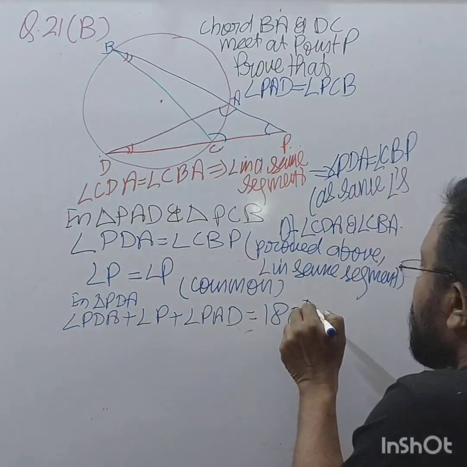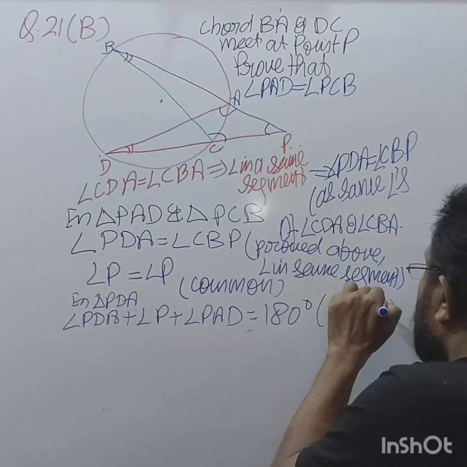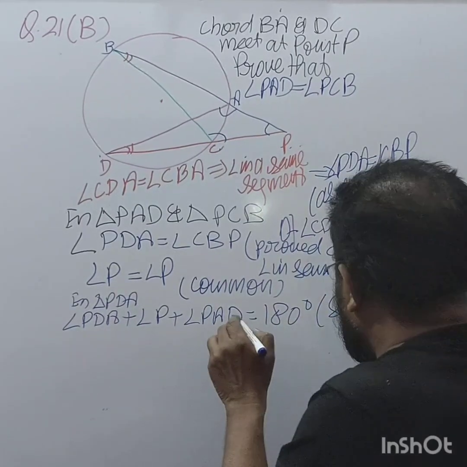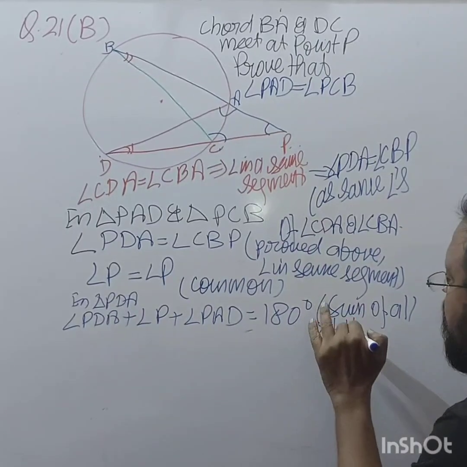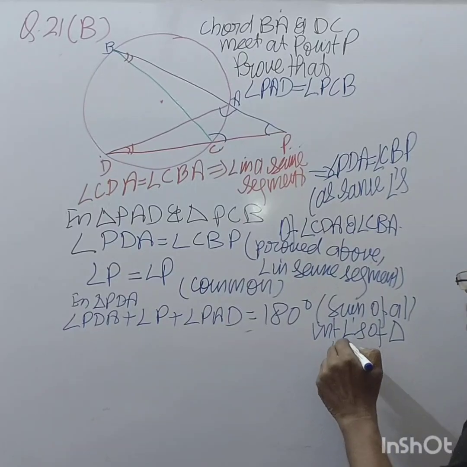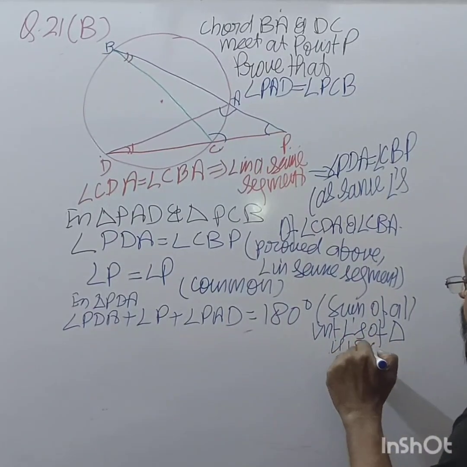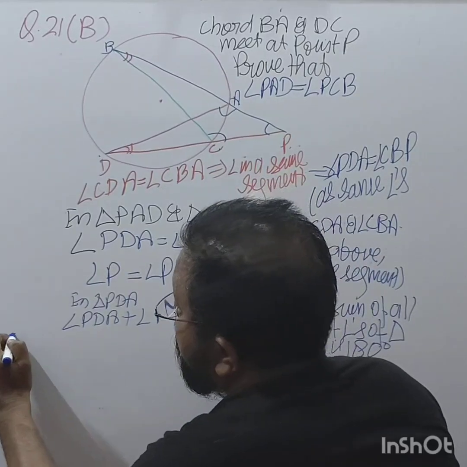Sum of all interior angles of a triangle is 180 degrees, and similarly